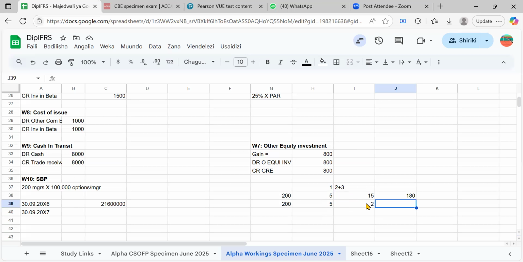And maybe they tell you for this remaining year, it means in the first year, we are sure 5 have left. In the second year, we are sure 2 have left. So a total of 7 have left, but we still have 1 year. And then we say, okay, for the remaining 1 year, we expect a further 3 to leave. So if you expect a further 3 to leave, you say 200 minus 5 minus 2 minus 3, you get 190.